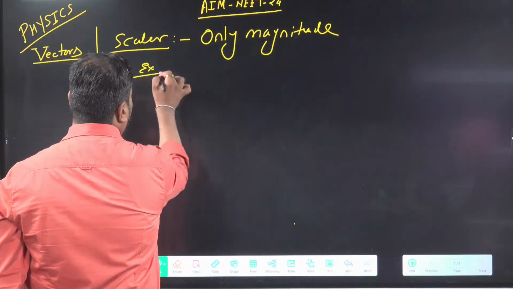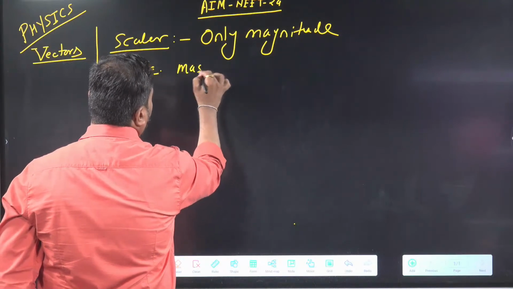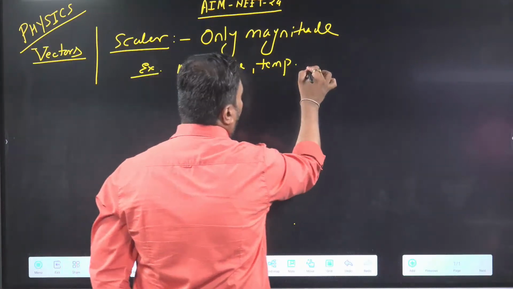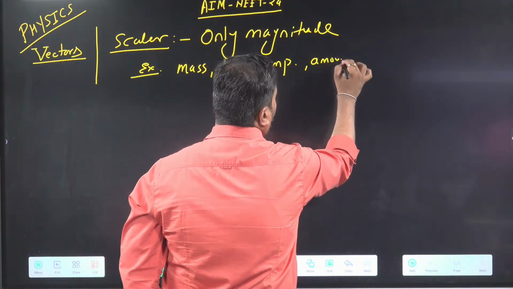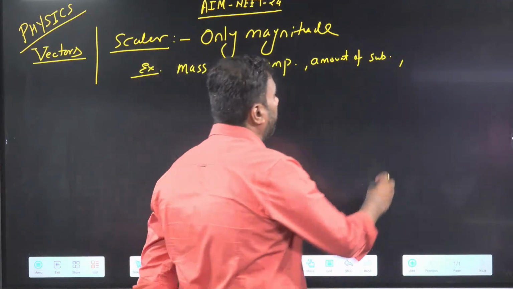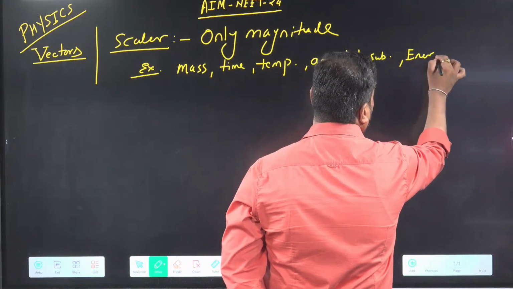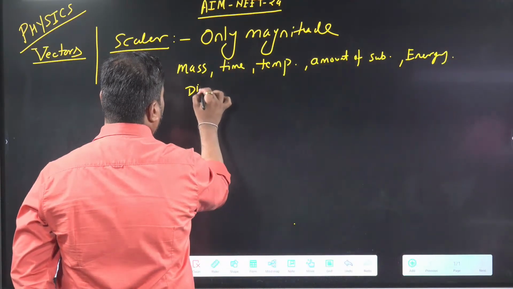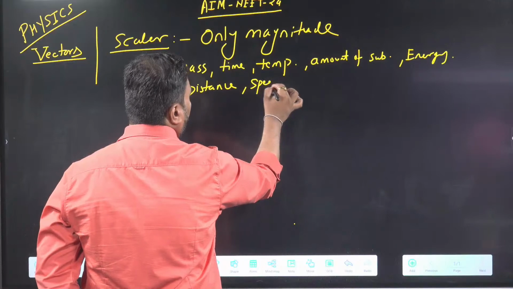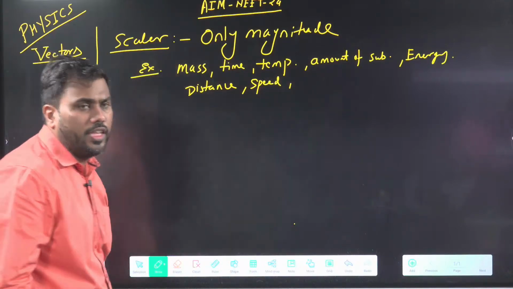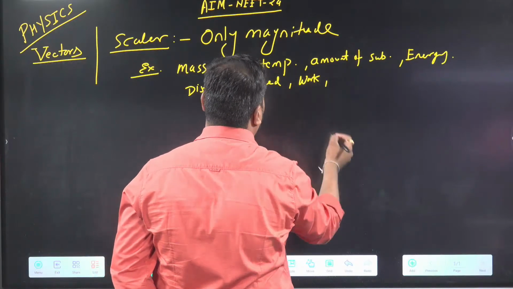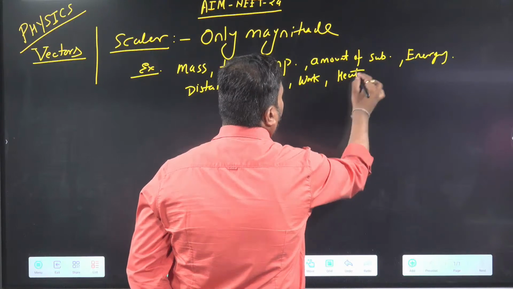Some examples of scalar quantities may be mass, time, temperature, amount of substance that is mole, then energy, distance, and using distance and time you get speed, that is also a scalar quantity. So there are a lot of examples of scalar quantities around us. I can write down many examples: work, calorie or heat, current,